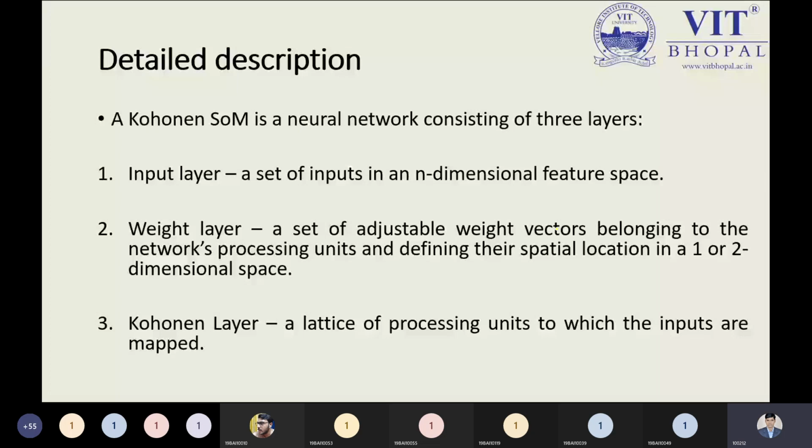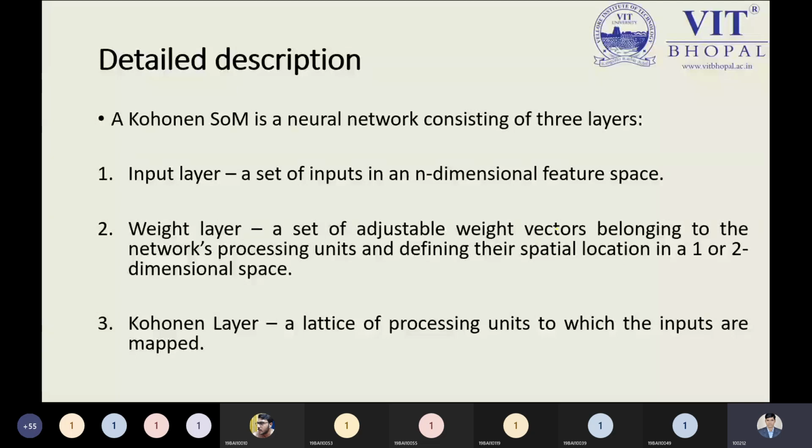But in our neural network, we have the hidden layer. And the Kohonen layer is a lattice of processing units to which the inputs are mapped. So how are your inputs mapped? Suppose we have n-dimensional features, then how we map all the given inputs is managed by the Kohonen layer, and that would be the last layer. And there will be some approach to select the centroid node, or center node, by randomness, and determine its closest neighbor. This step will be covered by the weight layer and Kohonen layer.